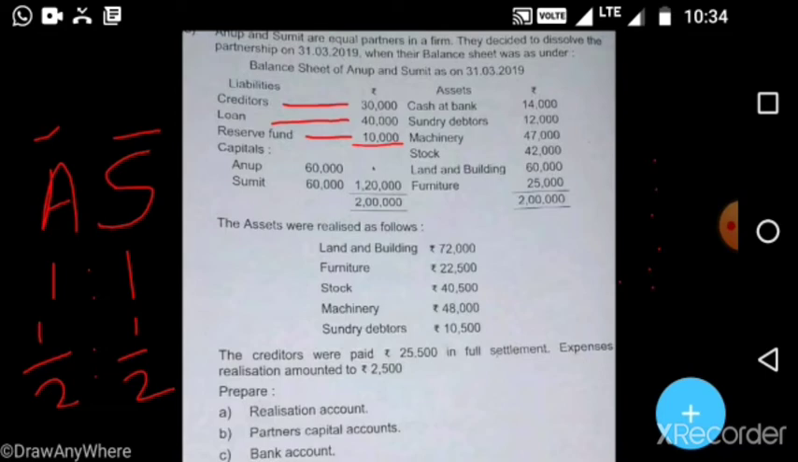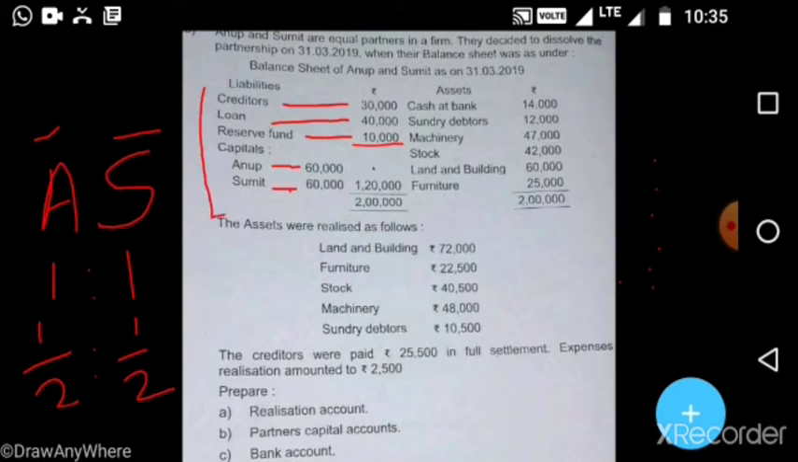Next in the liabilities side, Anup's capital is 60,000 and Sumit's capital is 60,000. This is the opening balance of the capital accounts. So our next account is the partners' capital account. First we write this balance on the credit side as by balance b/d, 60,000 in Anup's column and 60,000 in Sumit's column. So our liability side is complete.